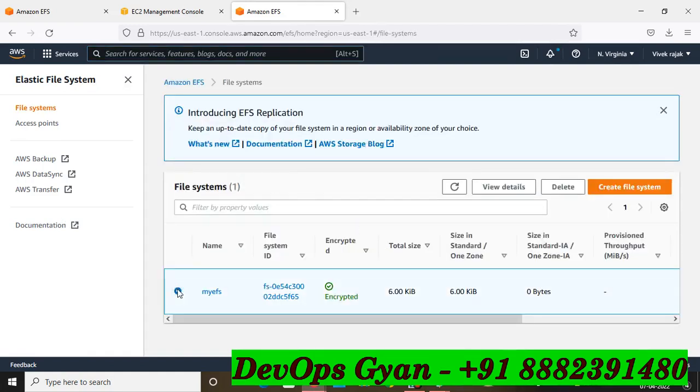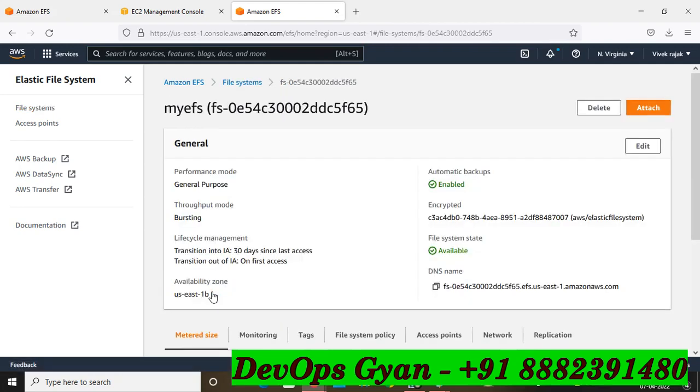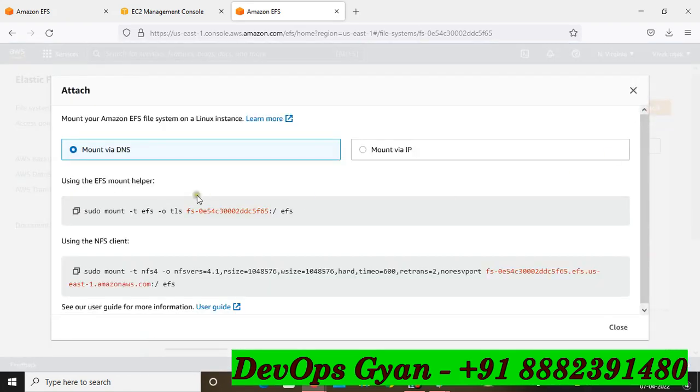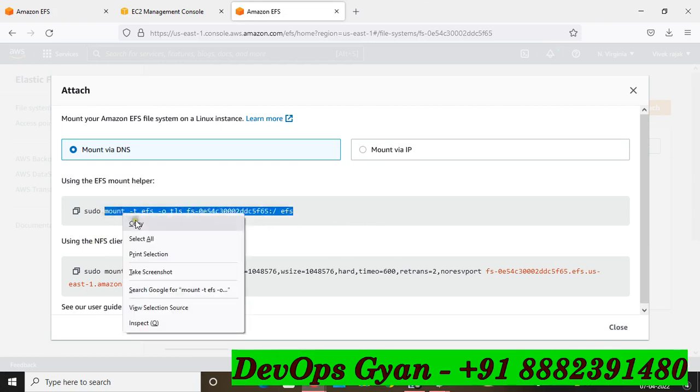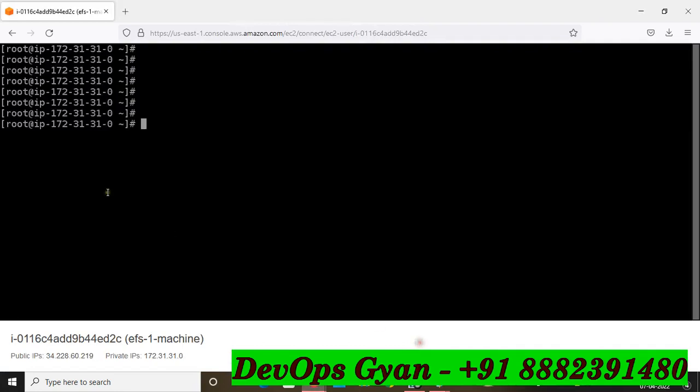So click this EFS, or go inside this EFS, and you have multiple ways to attach. Okay, so go to attach, and we have an option to mount this EFS via DNS or via IP address. So first you will have to copy this. Don't worry about this. Via EFS you can mount, or via NFS. So I am going to mount via EFS. Copy this and go to the console section and paste. But it will not work. First you will have to make a directory and you will have to mount.